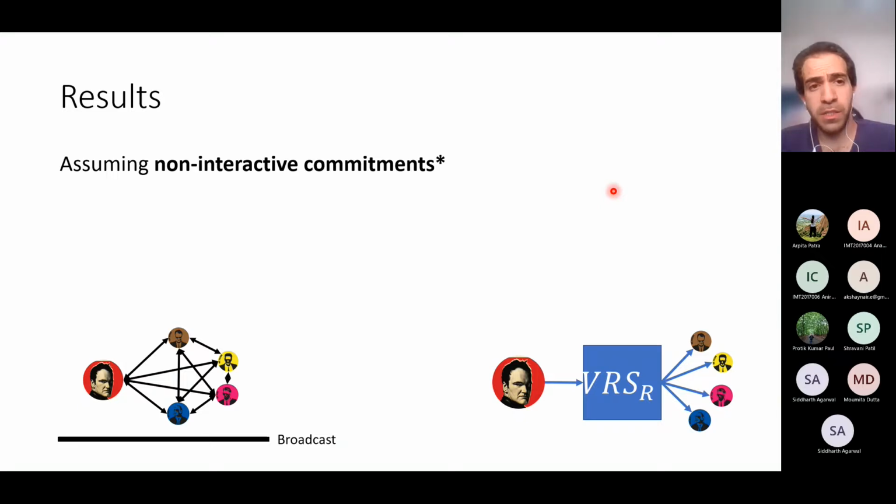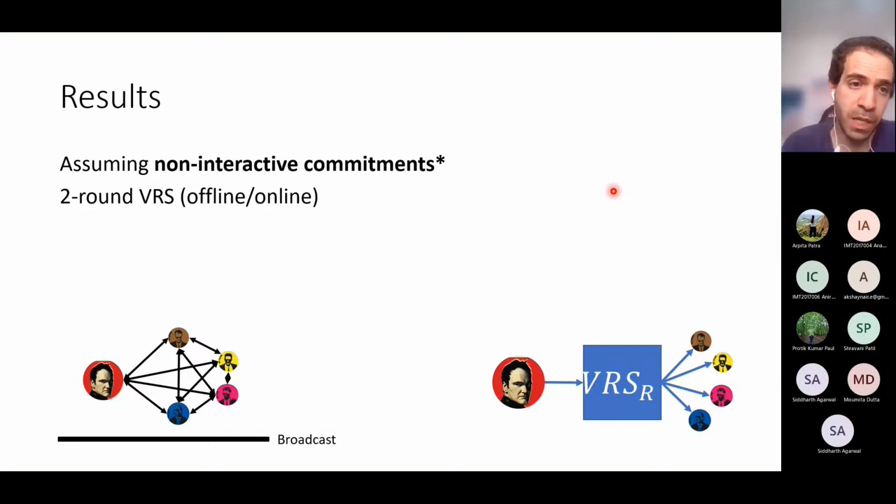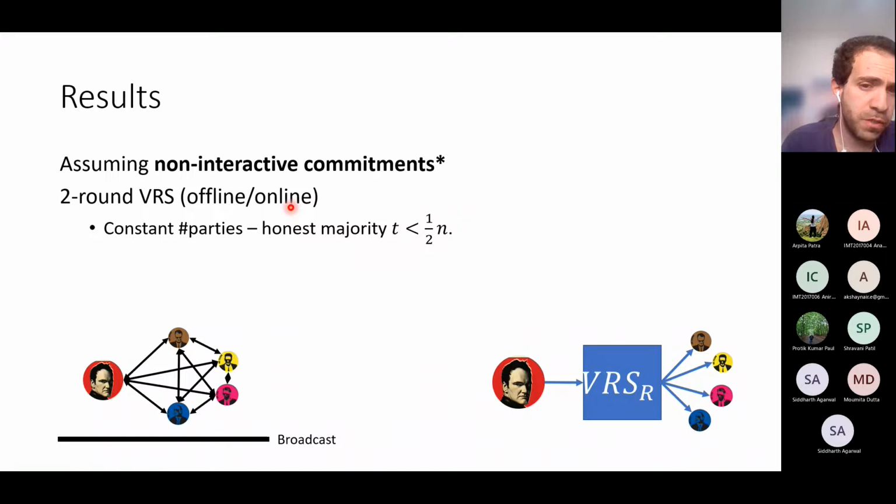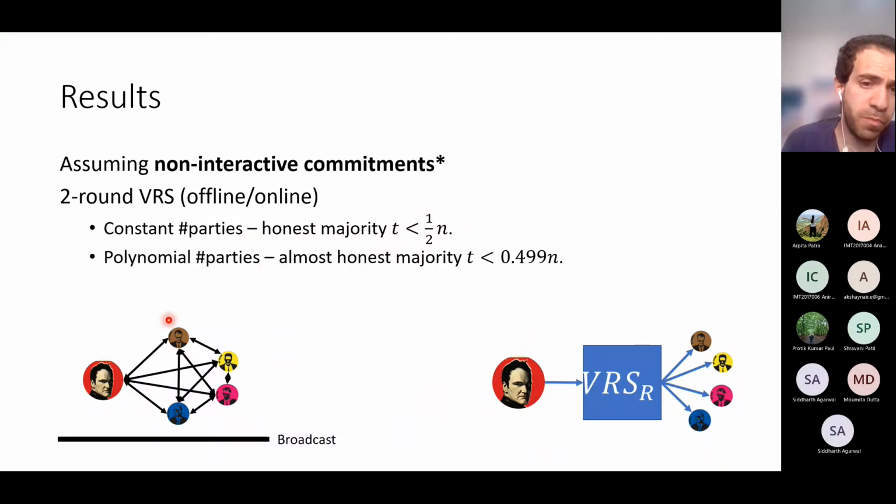And the results regarding VRS are essentially the same results regarding MVZK. So we assume the existence of non-interactive commitments. Those are the same assumptions as before. And we construct a 2-round VRS, again with offline online rounds. So that again, if the number of parties is constant, we obtain optimal resiliency for honest majority. And if the number of parties is polynomial in the security parameter, then we obtain almost optimal resiliency. We require a little bit more than honest majority here. So those are the same results as in MVZK.